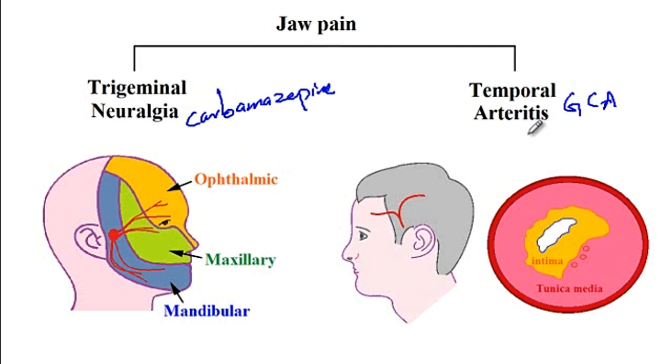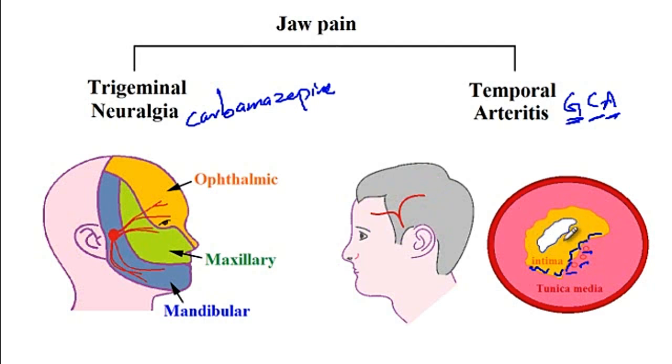medium and large sized vessels, as a consequence of which there is thickening of the tunica media, which causes compression of the lumen. Other features that you will see on histology are the presence of giant cells, which gives the name giant cell arteritis to this condition. And then one other important feature is fragmentation of the internal elastic lamina. Now, as for features of this disorder, patients present with headache and tenderness over the temporal area.